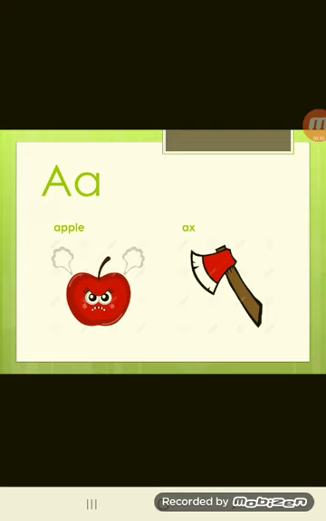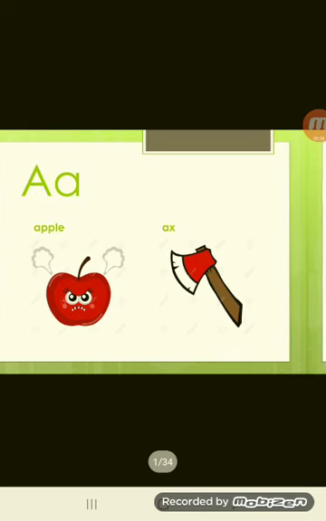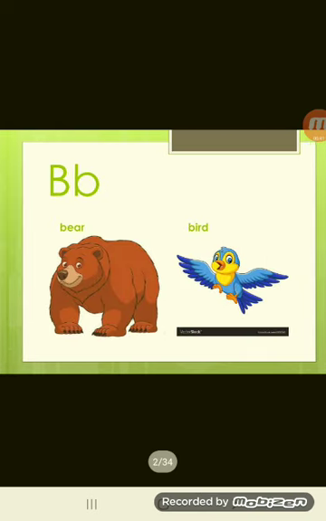So let's get started. The first sound here is the short a sound. A. So repeat after me. A. So A is for what? A is like the sound at the beginning of the word apple. Apple. Axe. So again, apple, axe. So let's move to the next sound.